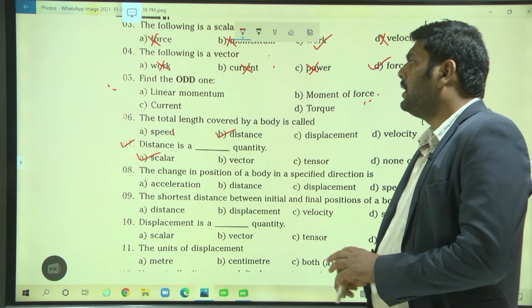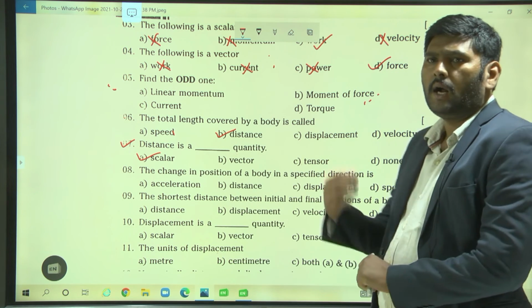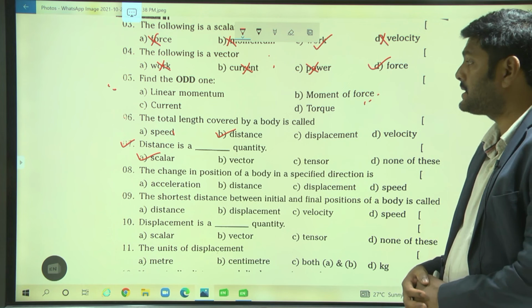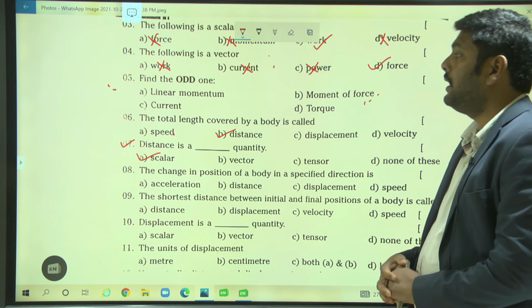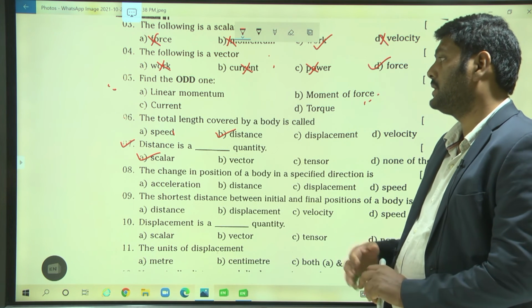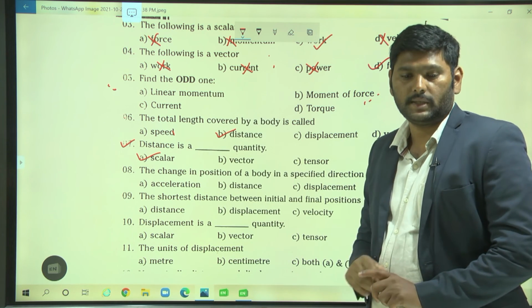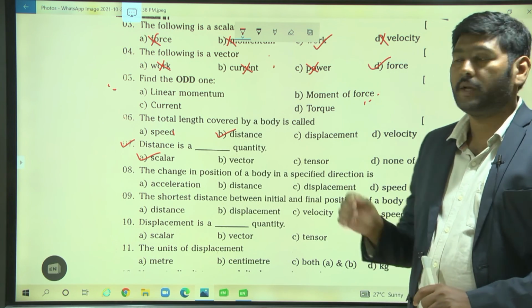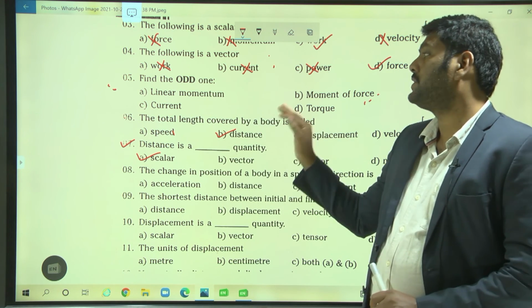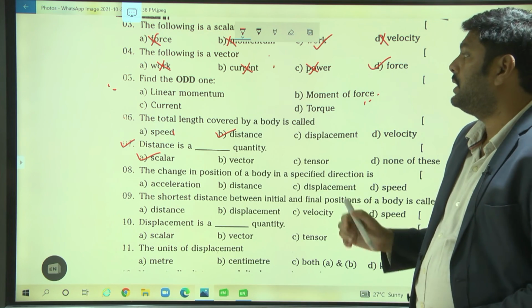On what basis are they asking for the odd one? They are asking based on which one is scalar and which one is vector.